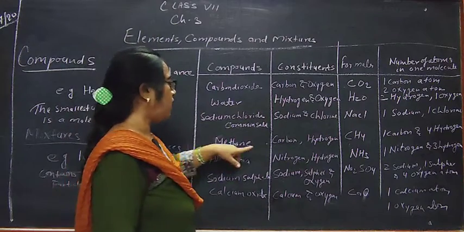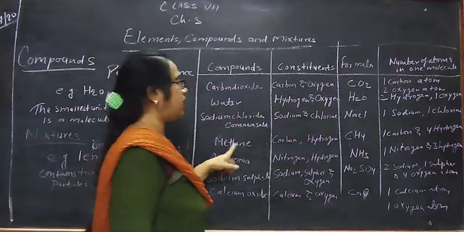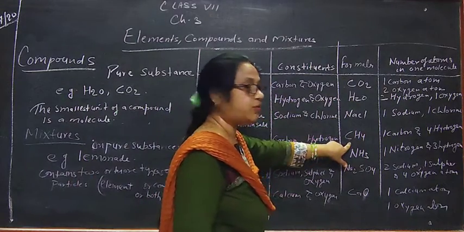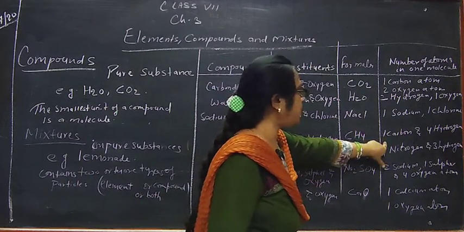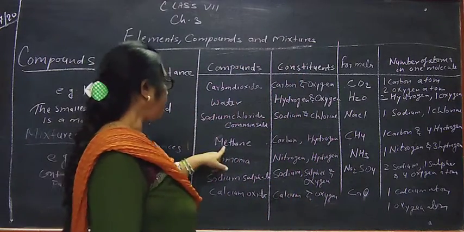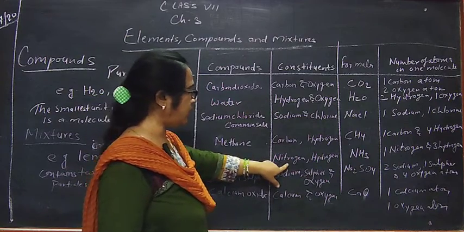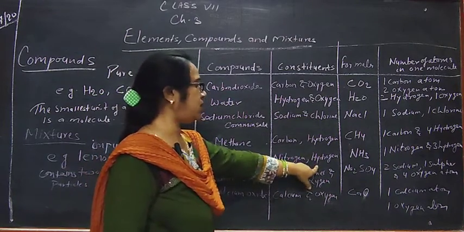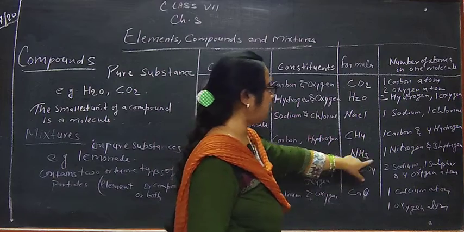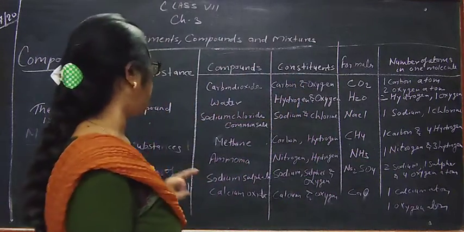Methane: carbon and hydrogen are the constituents and the formula is CH4. 1 carbon atom and 4 hydrogen atoms are present in methane. Now ammonia: the constituents are nitrogen and hydrogen. NH3 is the formula, 1 nitrogen atom and 3 hydrogen atoms present in ammonia.